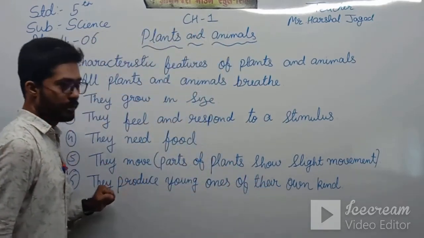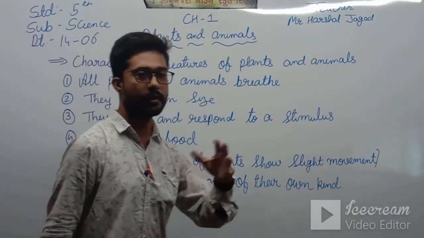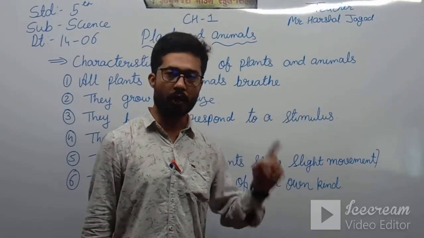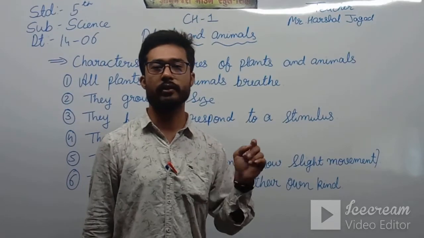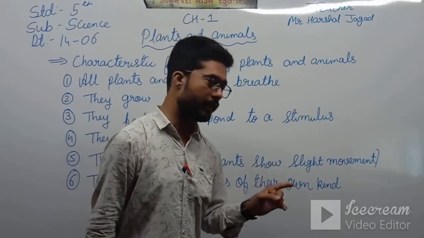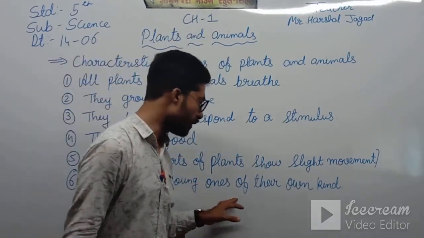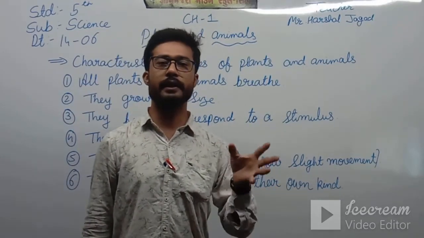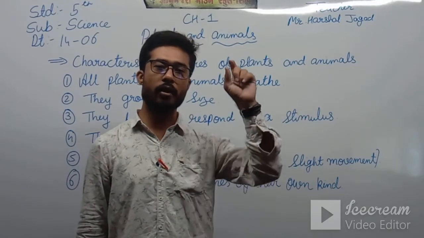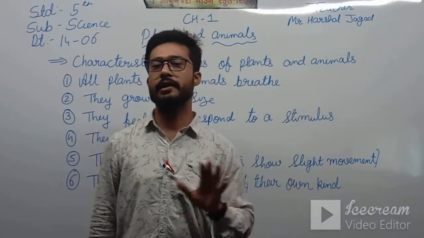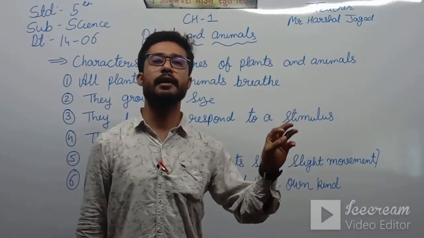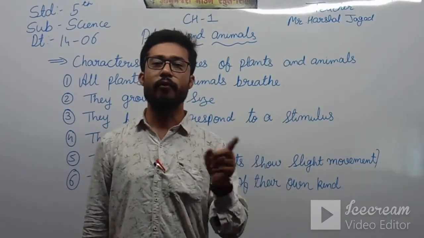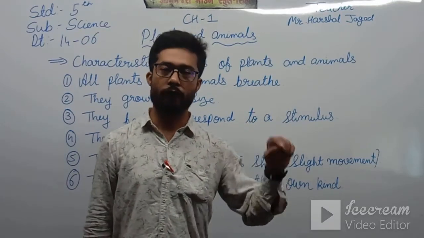See here, animals. We know that animals just produce their own. If we just talk about the dog, then a dog will produce a dog only. They reproduce the dog. In that way, they will produce their young ones of their own kind only, not another. In that way, the plant, if the seed of the plant just falls and moves away from it, and if the seed grows, then it will grow into that tree from which the seed had fallen.